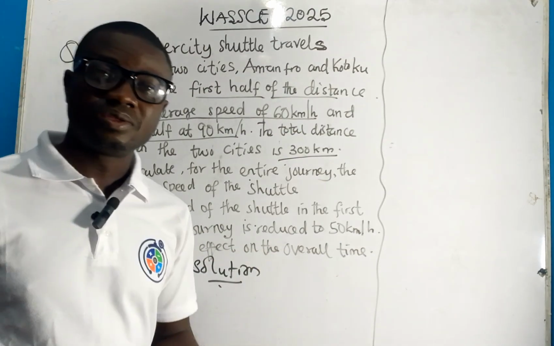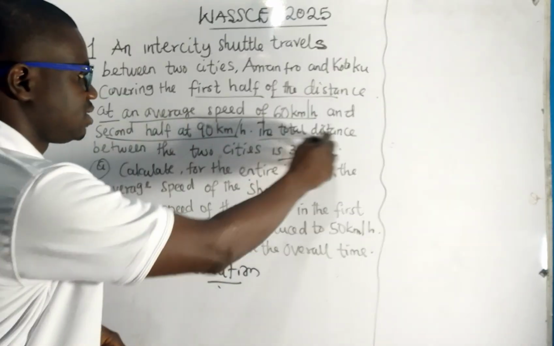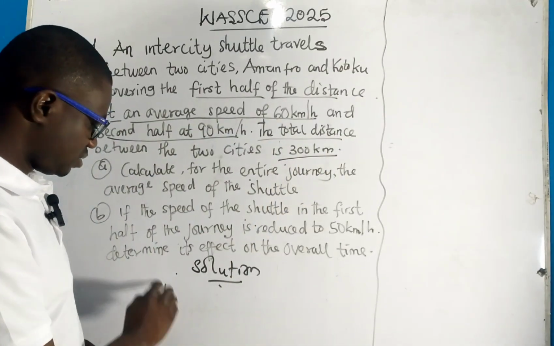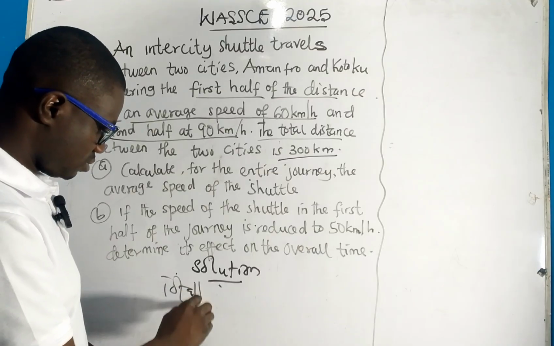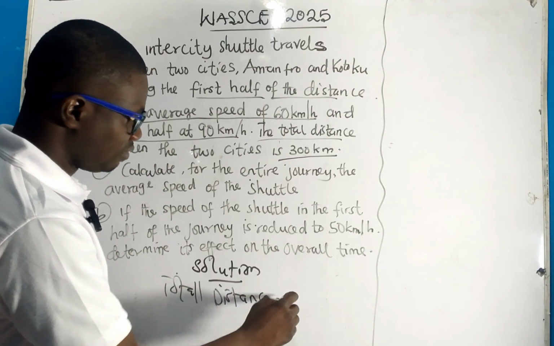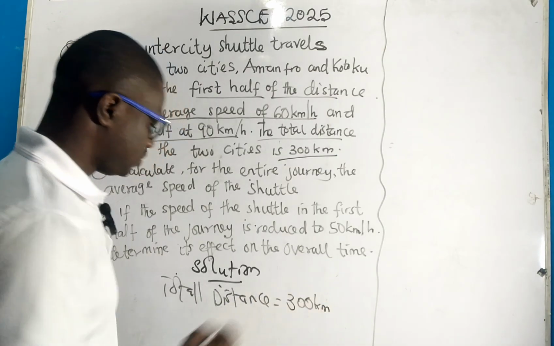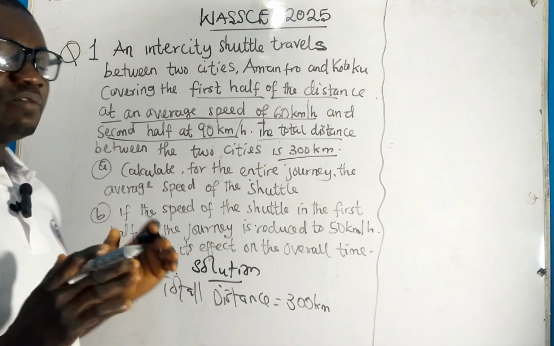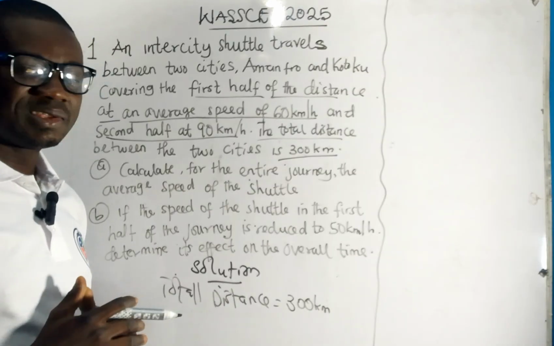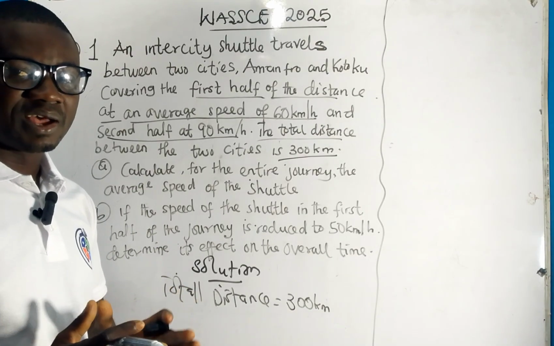Now, the first thing that you should know is the information given, the total distance. We have been given 300 kilometers. If you listen to the question carefully, you realize that the journey was taken halfway at a time.